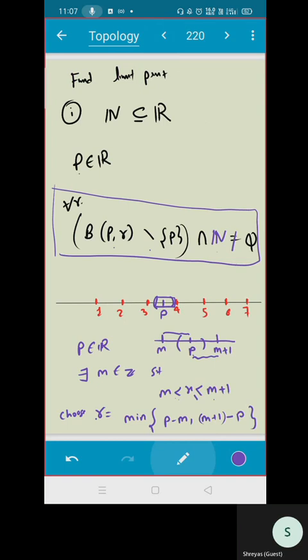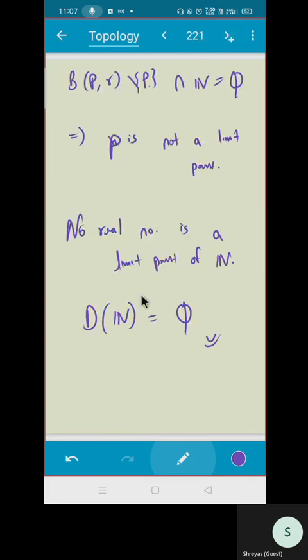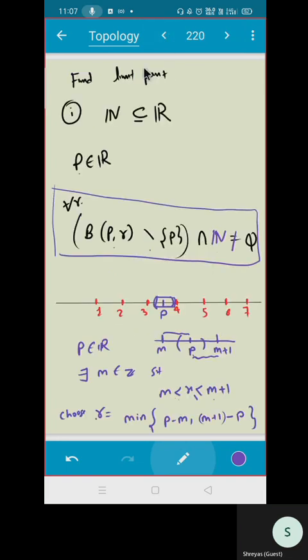I was taking any point P. Sorry, that I have taken it as P. Do you understand this? Tell me. Yes. If you have made it out, then tell me. I wanted to find the set of limit points. So what did I do? I want to see whether any point is a limit point or not. So I took some radius, r equal to 1, 2, 3.